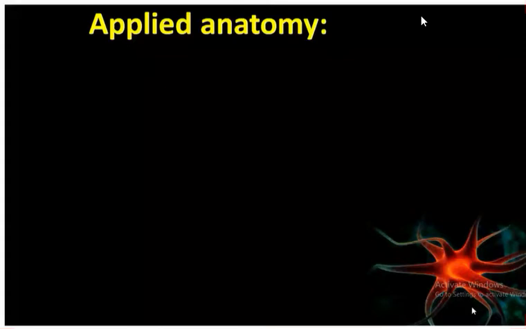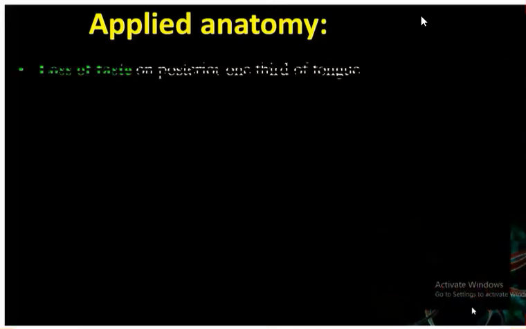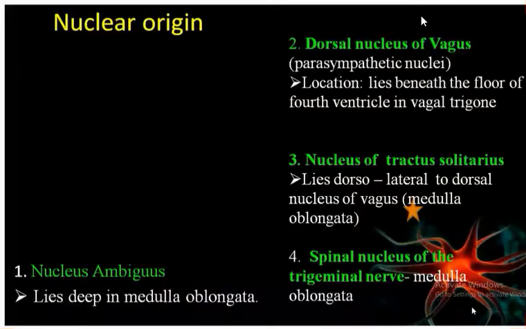One nucleus is there in the floor of the fourth ventricle. Dorsal nucleus. That is known as the dorsal nucleus of vagus. Next one is we have got the